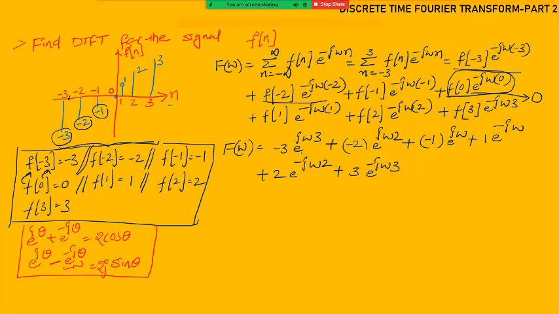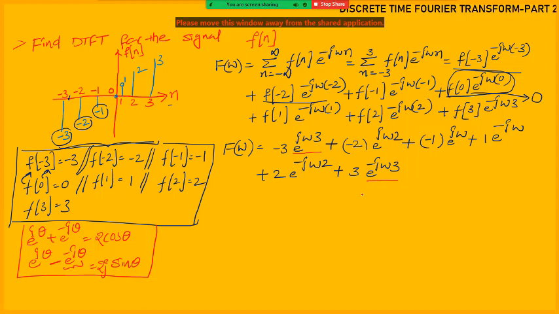Now you see e power j omega 3, here e power minus j omega 3 is there, here e power j omega 3, here e power minus j omega 3, but in front of e power minus j omega 3 here plus is there. But in order to apply this one, in front of this one minus is required, so we will take minus as common.